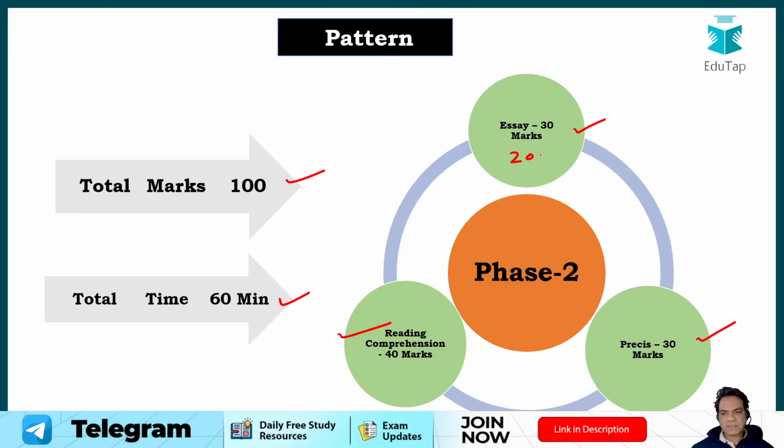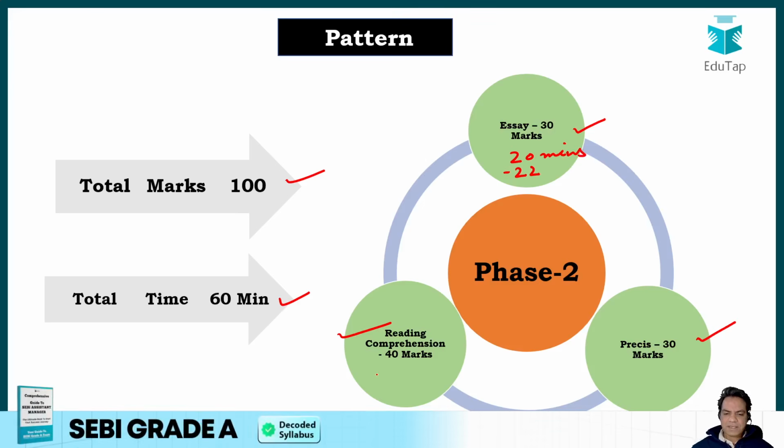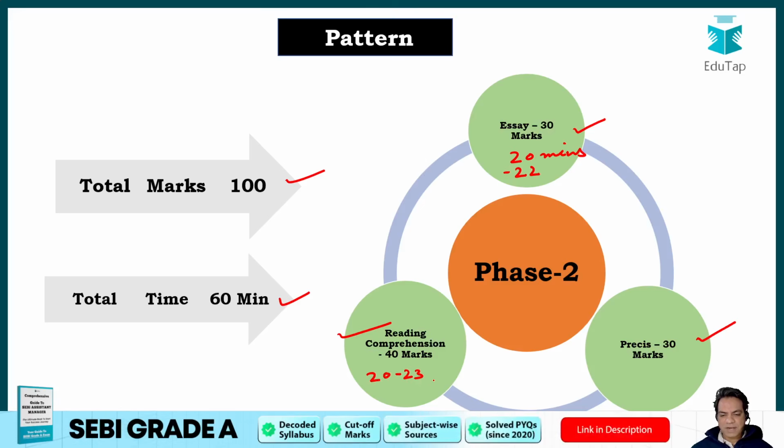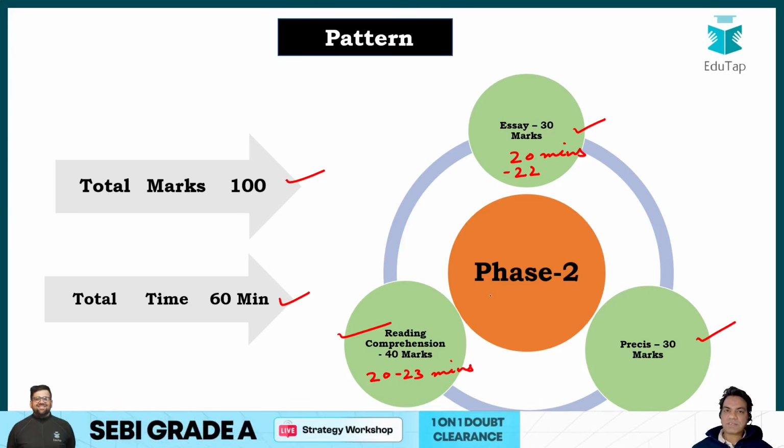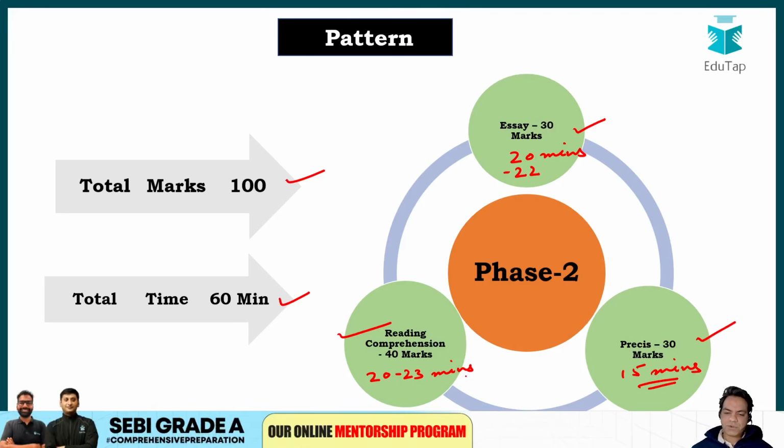Give or take, 20 to 22 minutes for your essay. Then again 20 to 22 or 23 minutes for your RC. The reason being, RC is a huge passage and you have to answer 5 questions elaborately. And 15 minutes for your Precis. That should be your ideal time breakup.